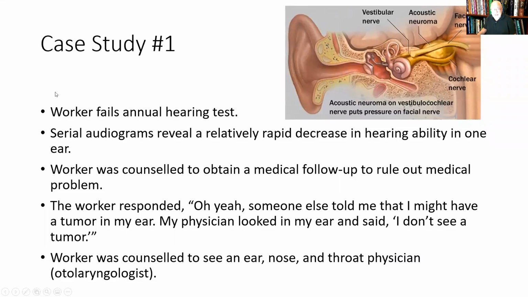So here's a case. A worker fails an annual hearing test. He had serial audiograms, meaning multiple audiograms. And over time, it revealed a rapid decrease in hearing ability in one ear, right? The worker was counseled to obtain a medical follow-up to rule out medical problems. I told the guy, I said, you know what? Your hearing is falling apart in one ear. You should go get a medical examination to figure out why your hearing is falling apart.